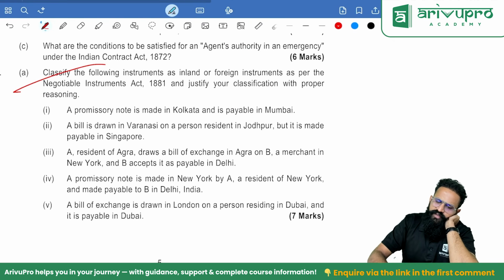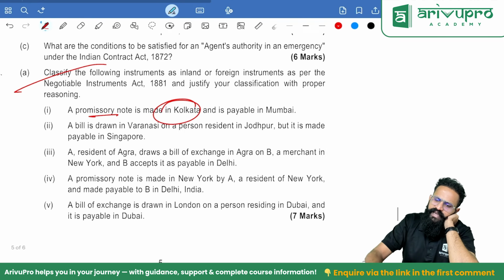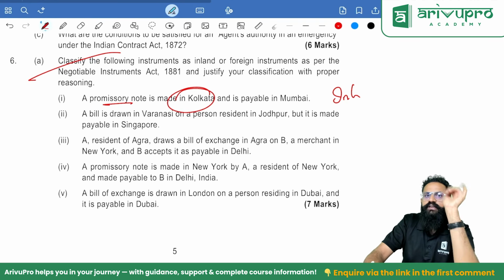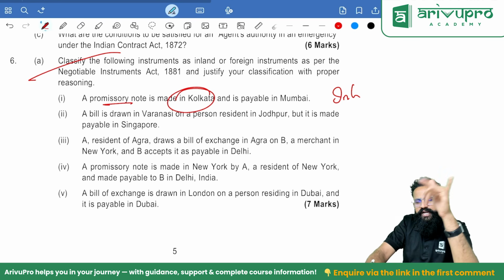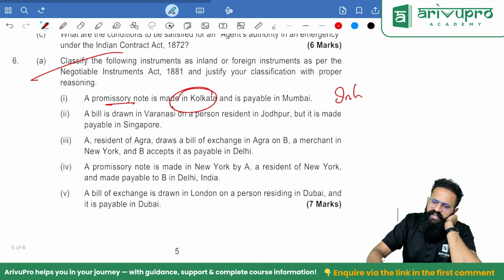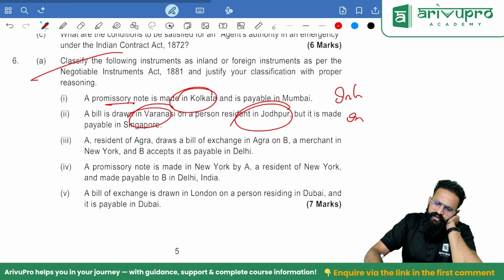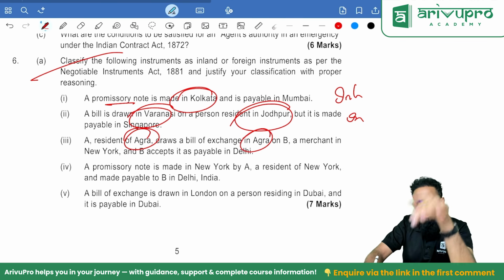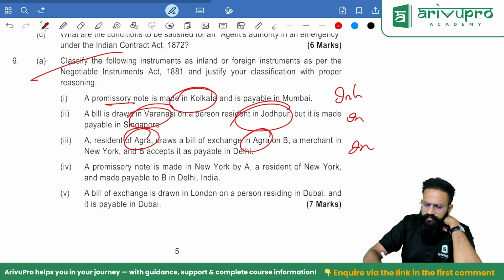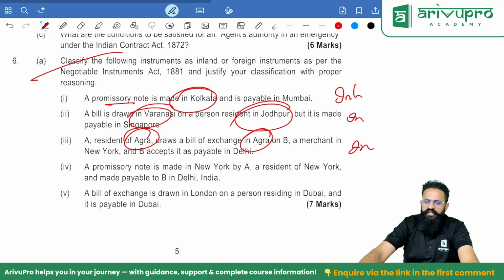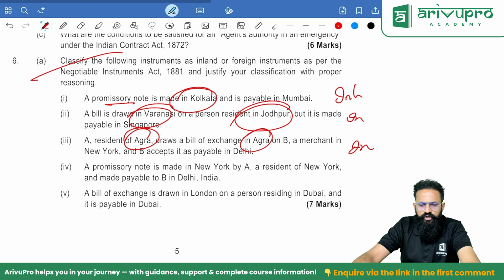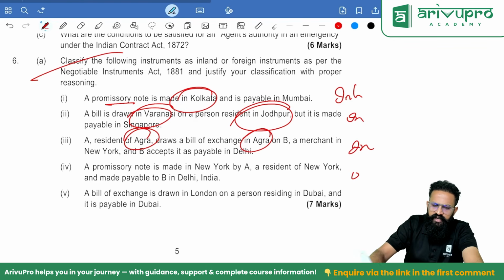Classify the negotiable instruments. A promissory note made in Kolkata, payable in Mumbai, inland only. Two conditions: where it is made and payable, and where the drawee resides. Made in Varanasi, on a person resident in Jodhpur, drawee resides in India. Yes, people, it is inland. Agra draws a bill of exchange in Agra, on a person also residing in Agra. The bill of exchange is also drawn in Agra only. A promissory note is made in New York, drawn outside India by a resident of New York. Two conditions also not satisfied. So I'll call it a foreign instrument.